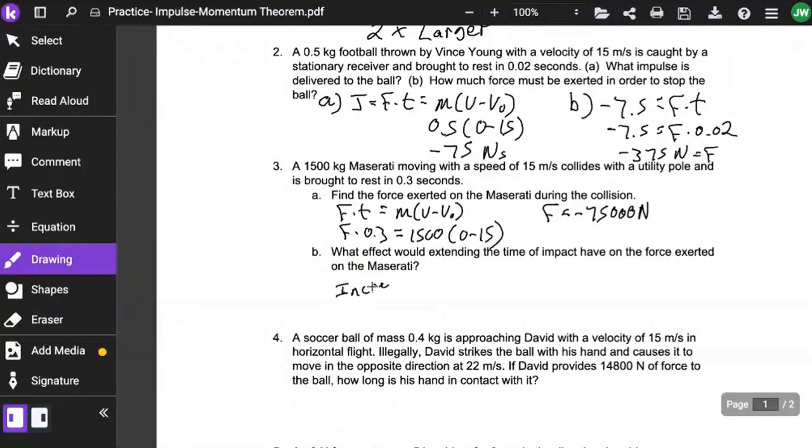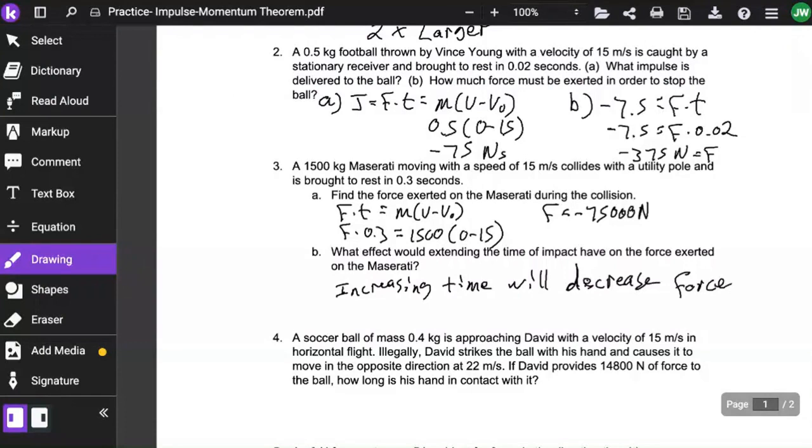What effect would the extended time of impact have on the force exerted on the Maserati? Well, we know the impulse is going to be the same. They're still going from 15 to 0, so increasing the time will decrease the force. Force times time is going to equal the same impulse, so they're inversely related. If you increase the time, you decrease the force.